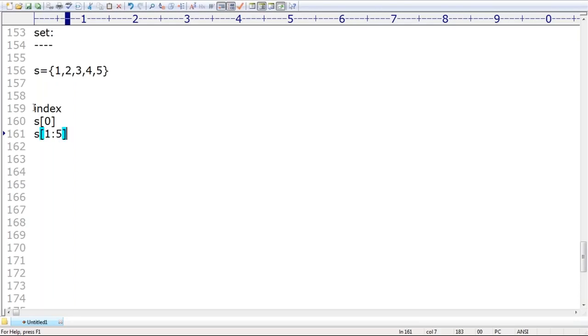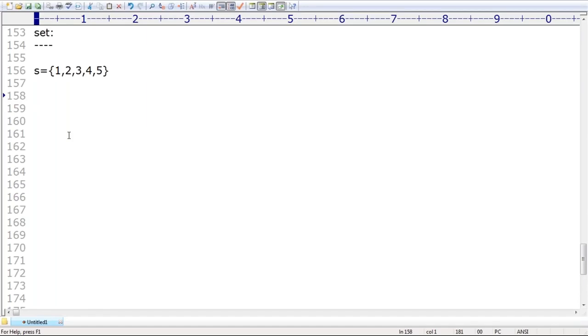Remember that. But is a set mutable or immutable? Anyone, can you please tell? Set is mutable. If you want, you can add some element. If you want, you can remove some element. No problem at all, sir. Add method you can use, remove method you can use. Set itself is nothing but mutable.